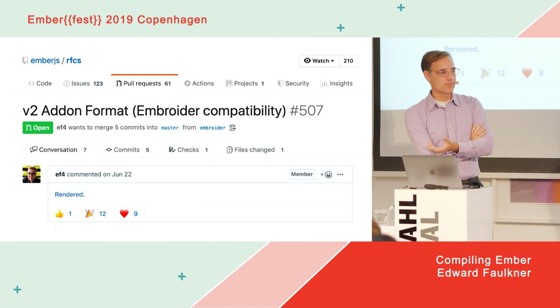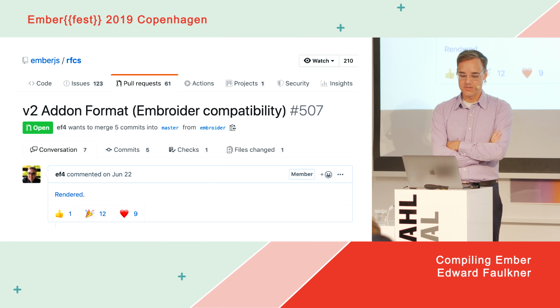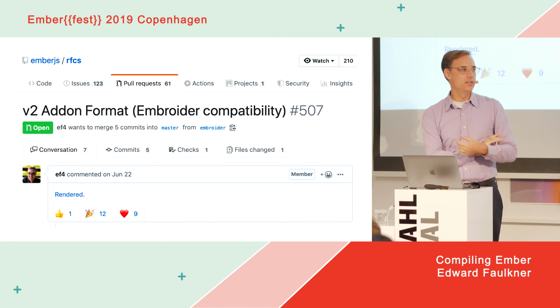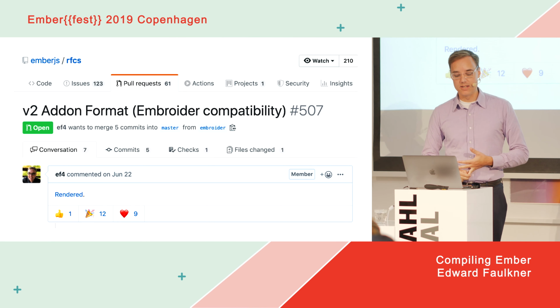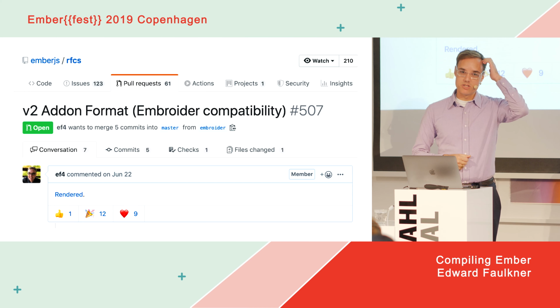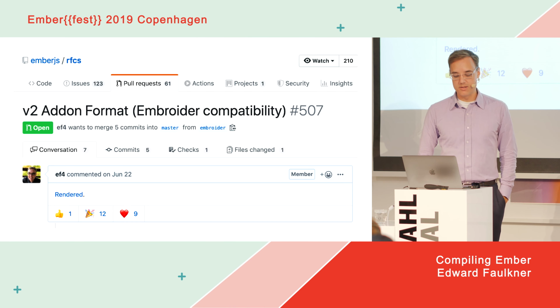But it solves these problems, and I'm not going to spend a lot of time in this talk going into how it solves those problems. But at a high level, it certainly does address the things we talked about. It creates a standard for what those module specifiers should mean that has one constant meaning, that is static meaning. And on top of that, it does a bunch of other things and cleans up a bunch of loose ends around what packages in Ember can do.